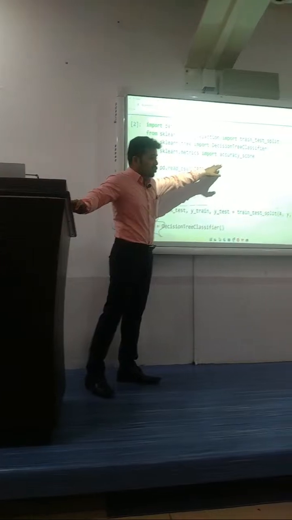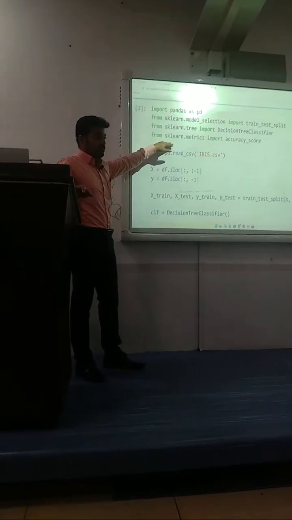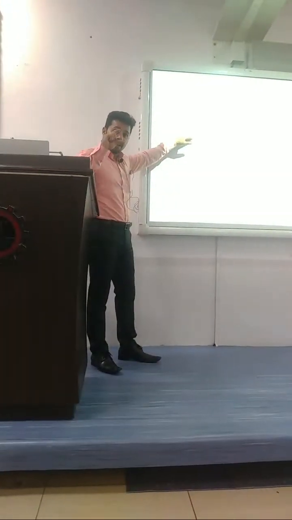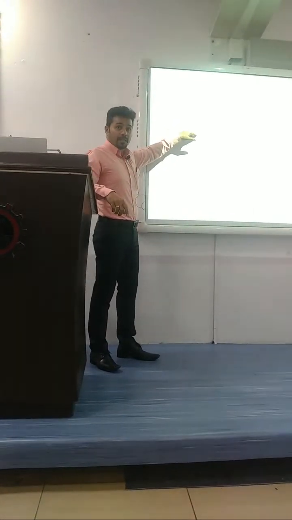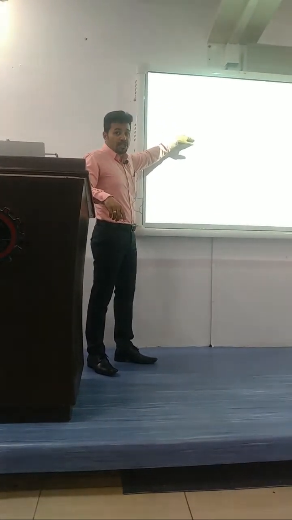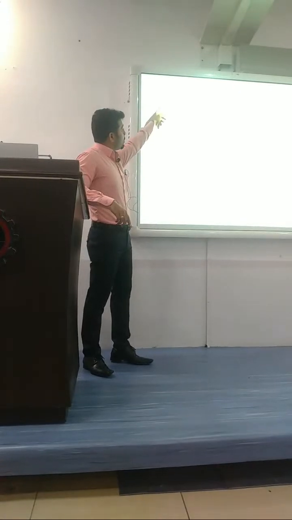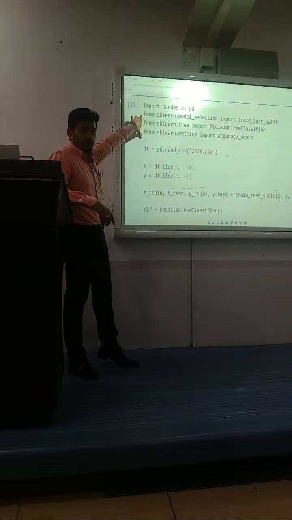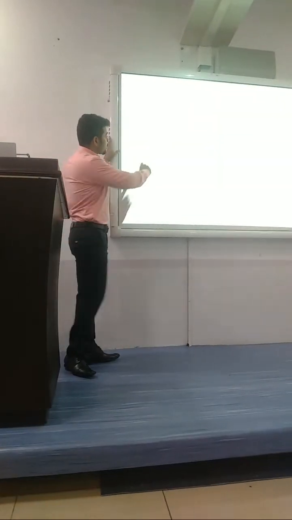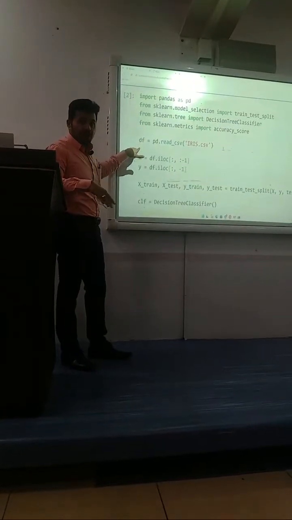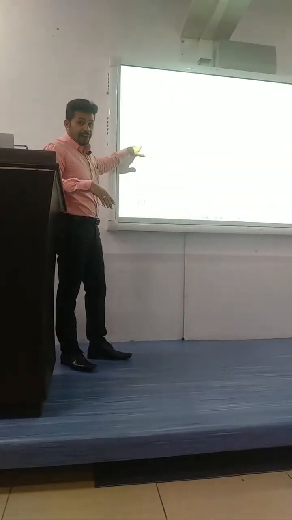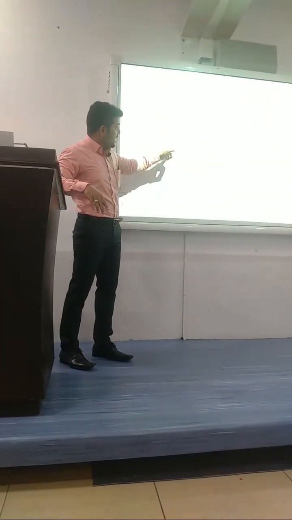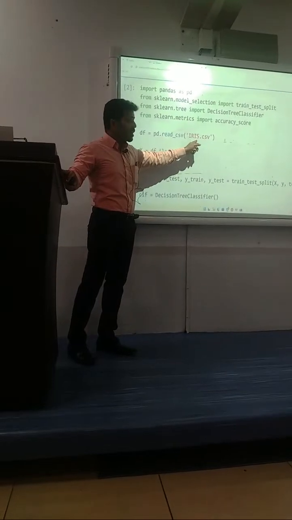But this package also belongs to sklar. So sklar is a very famous and basic library of machine learning. That is nothing but artificial intelligence. This sklar is nothing but the machine learning concept. So here I am using the df. Df is a model variable, the expansion of data frame. With this variable I try to access the iris. That is my source file.